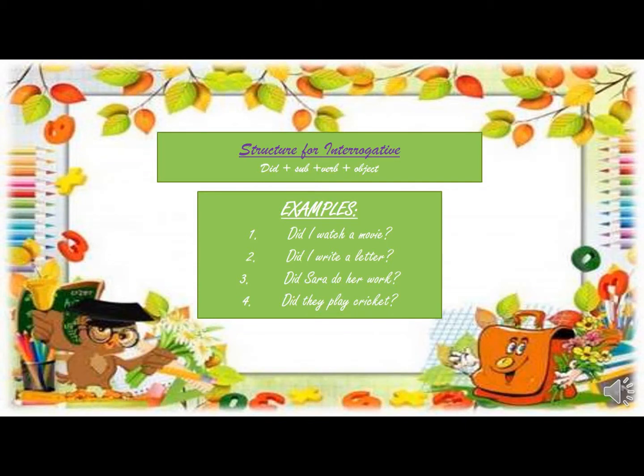And for the interrogative and negative sentences, you will have to use did plus not for negative and did for interrogative sentences. And while you are using did in a sentence, you will have to use the verb's first form. Keep this in mind, don't get confused. Just use the first form of the verb while using did in a sentence. Right, my dear students? Have you understood the tense?